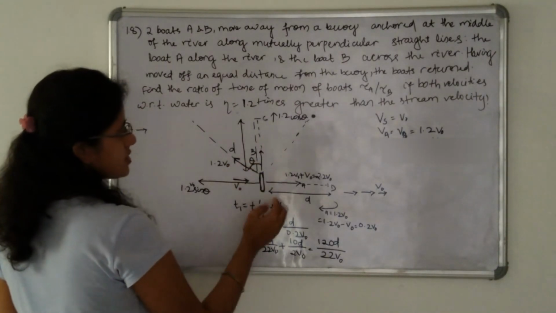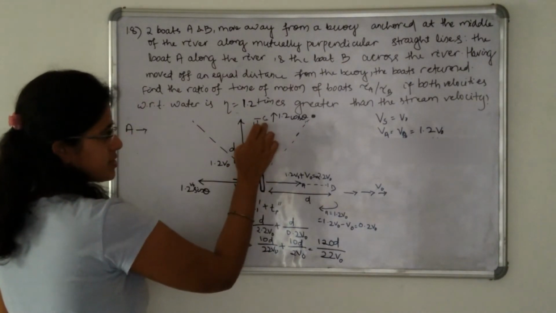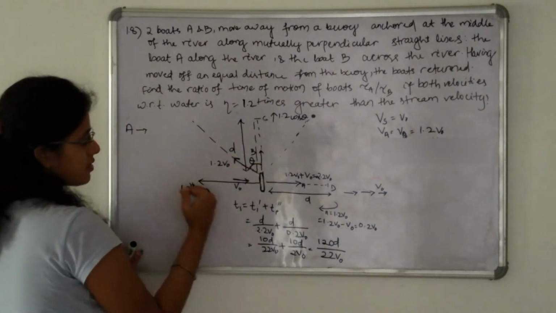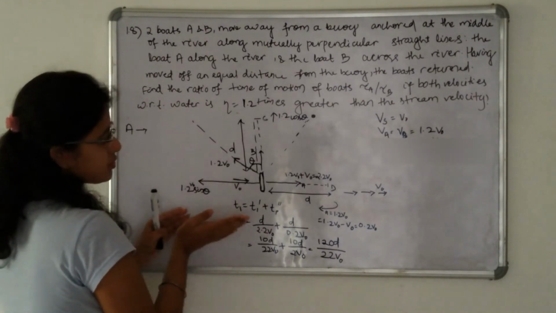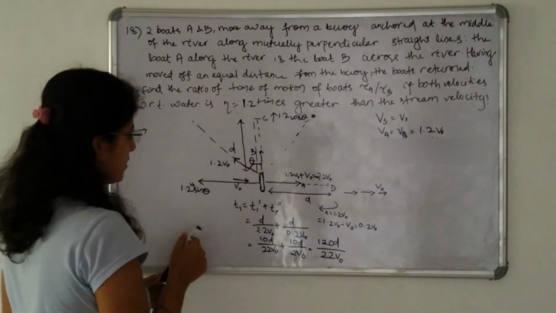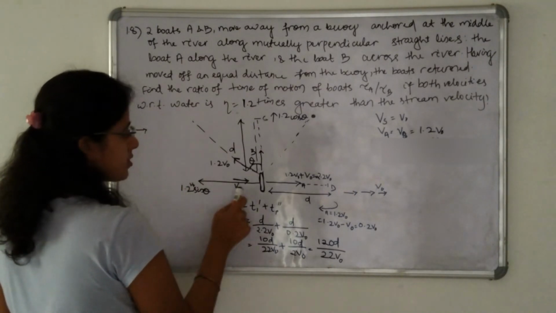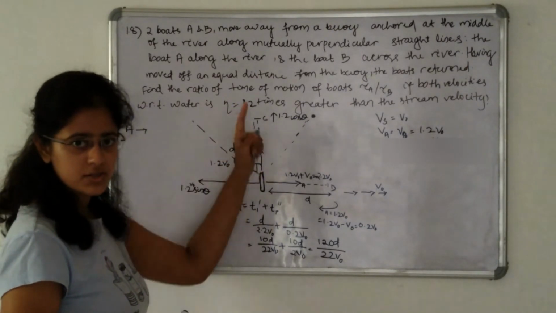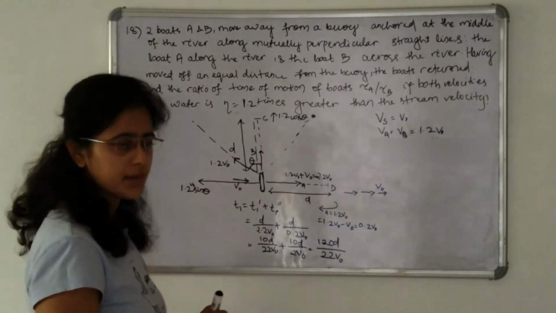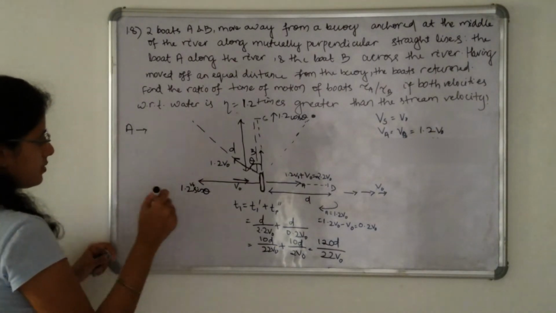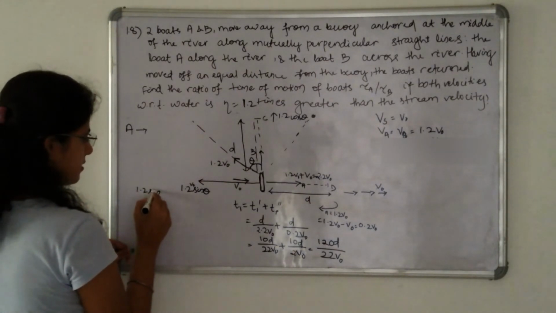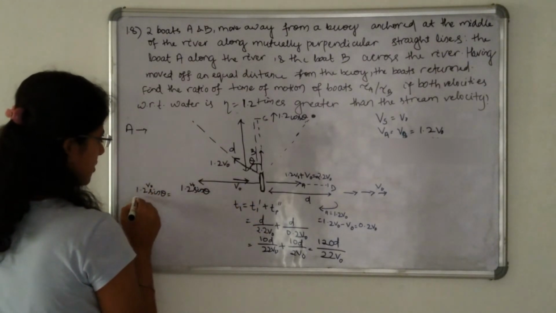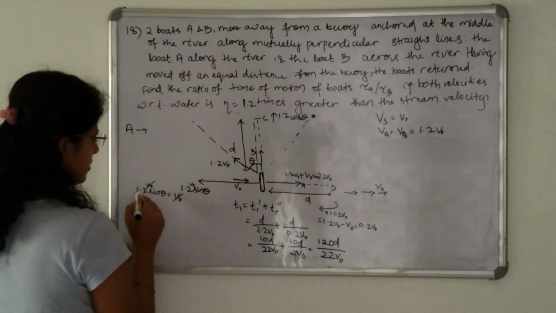So boat B crosses the river along this direction, that is, reaches the point C, only if this component of the velocity of boat B is equal to the velocity of stream, that is, 1.2 v naught sin theta is equal to v naught. Then only is it possible that boat B is moving across the river, that is, perpendicular to A. So 1.2 v naught sin theta is equal to v naught.